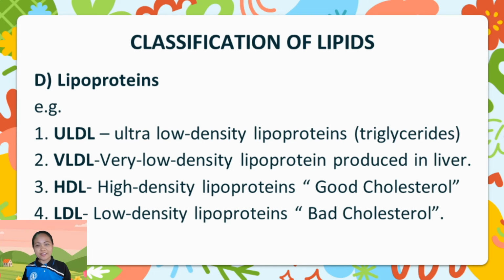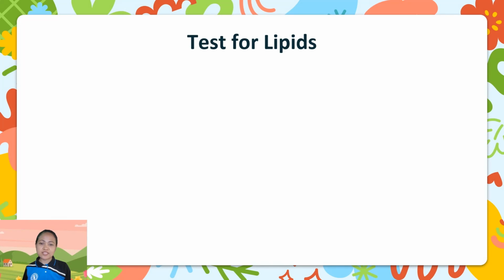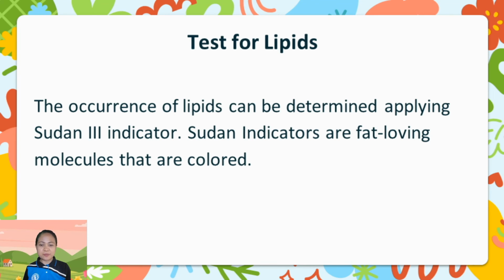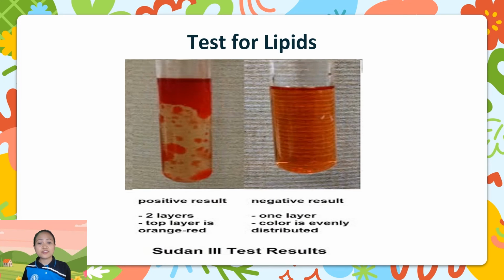HDL, or high density lipoprotein, is known as the good cholesterol. It is stable and carries bad cholesterol away from the arteries. LDL, or low density lipoprotein, is known as the bad cholesterol. To test for lipids, the occurrence of lipids can be determined by applying Sudan III indicator. Sudan III indicator, or Sudan indicator, are fat-loving molecules that are colored.